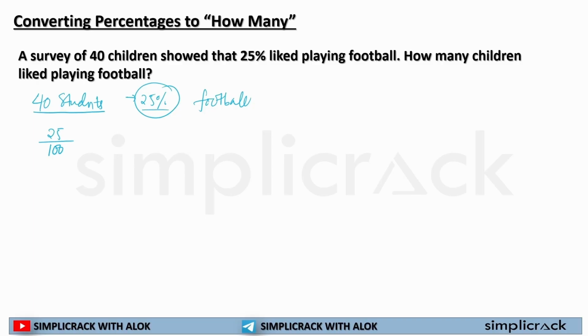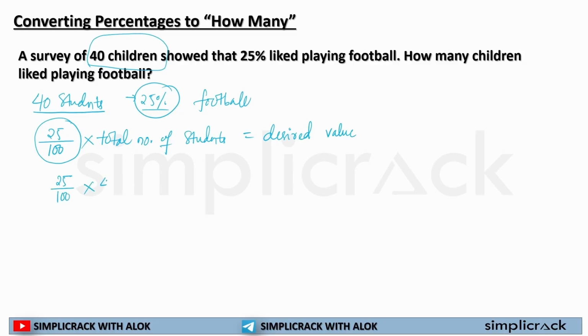You will convert the percentage into a fraction like this, and you will simply multiply it with the total number of students, or the total number of any data or any information given. Then you will find out what? Your desired value. So in this case, 25 divided by 100 multiplied by 40 students is equal to what?